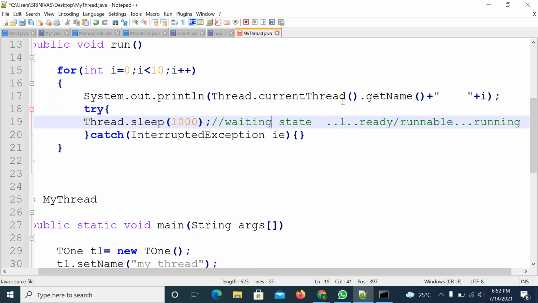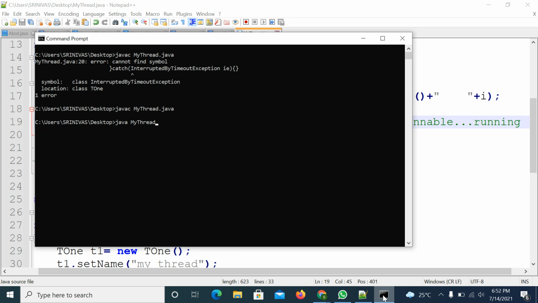But after printing each line, it will wait 1 second. So in this case, we are trying to stop the execution of a thread for 1 second. Right. So try to observe the output. It is printing the first line, second line. After that, it is waiting 1 second. Right. So this is okay.